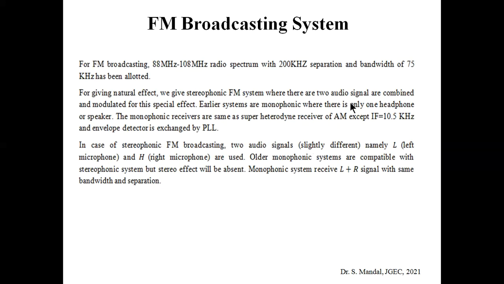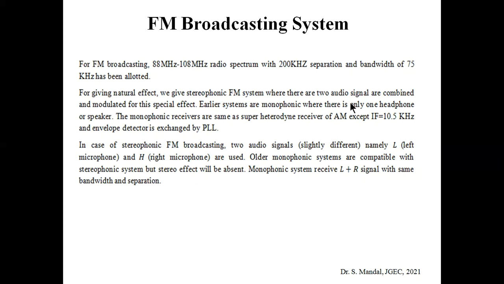Now, coming to the FM broadcasting system. For FM broadcasting, normally we prefer 88 megahertz to 108 megahertz of radio spectrum, with 200 kilohertz separation and a bandwidth of 75 kilohertz for FM. For giving a natural effect, we normally prefer the stereophonic FM system. Natural effect means we have a left ear and a right ear.